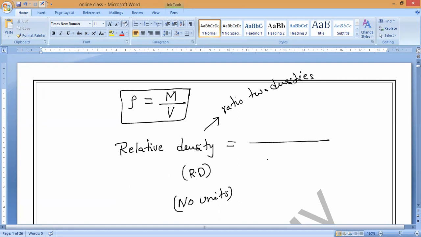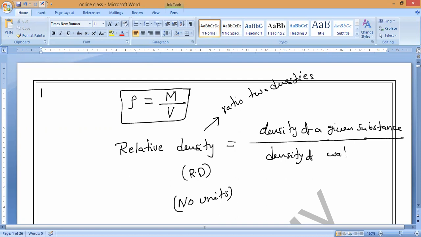So relative density means the density of a given substance compared with the density of water at 4 degrees Celsius.